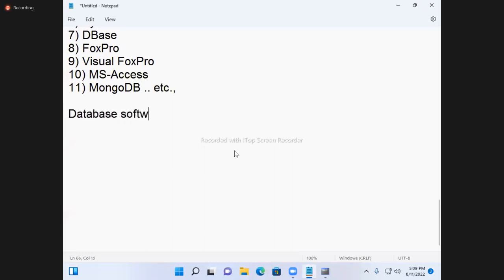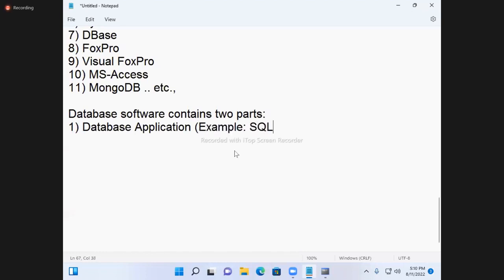Database software contains two parts. First one, database application. Example, SQL*Plus or SQL prompt.